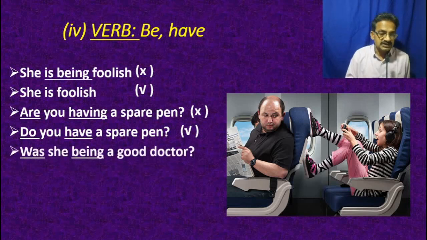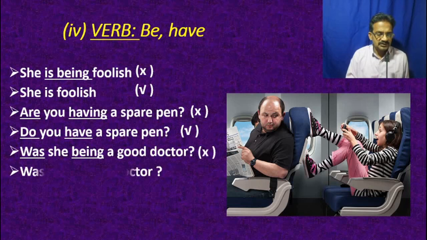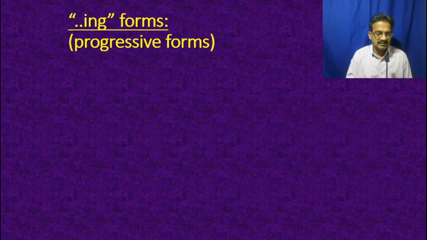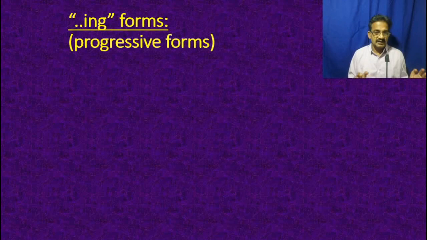And, was she being a good doctor? No, this sentence is not comfortable, and the right sentence for this expression is: was she a good doctor? Like this. Friends, we understand that state verbs cannot be written in progressive sentences, but that doesn't mean the progressive form is not there.